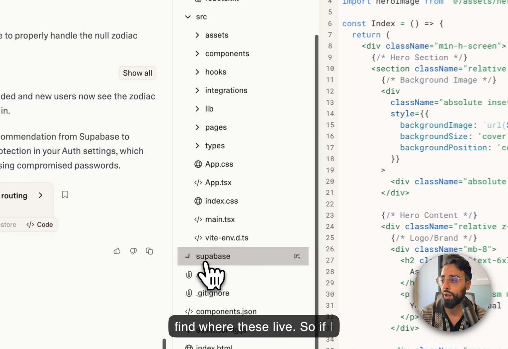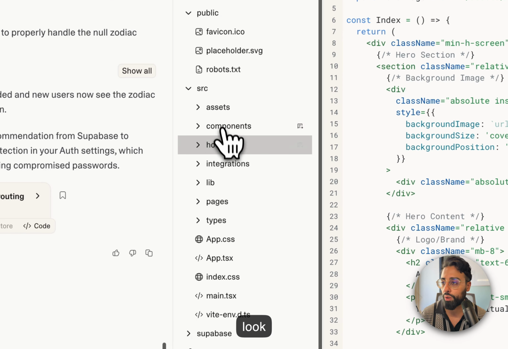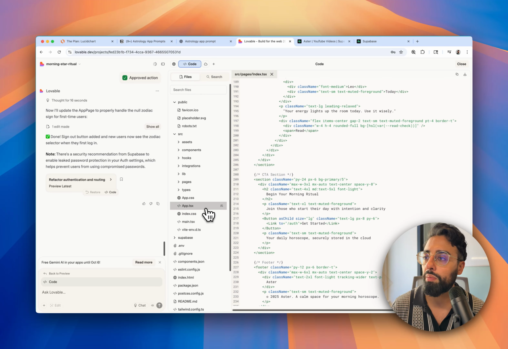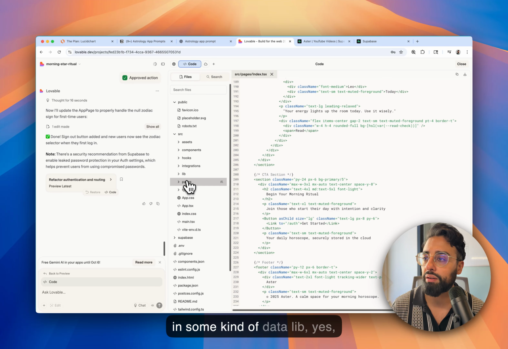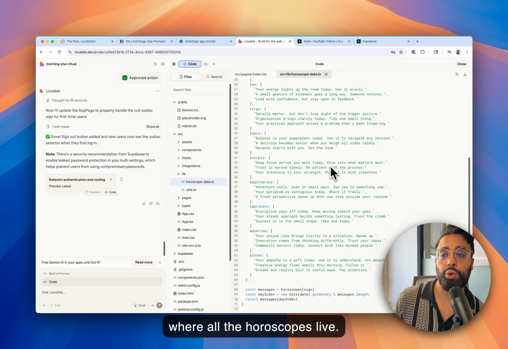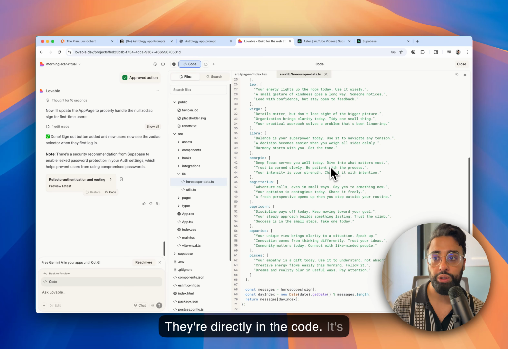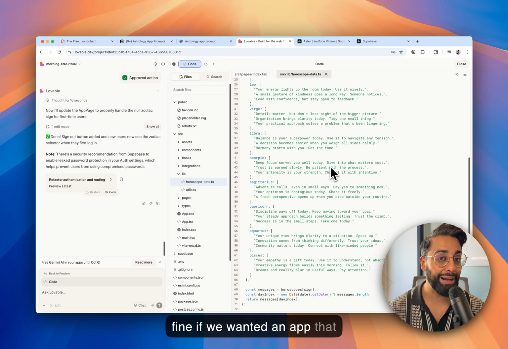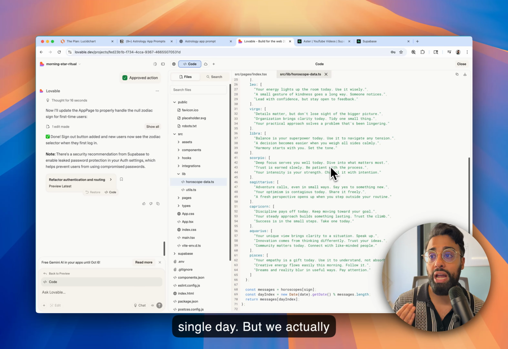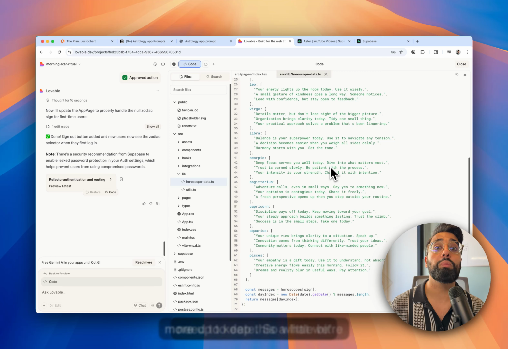So if I look into, probably in some kind of data lib. Yes, horoscope data. So this is where all the horoscopes live. They're directly in the code. It's fine if we wanted an app that had the same content every single day, but we actually need to keep this a little bit more up to date.